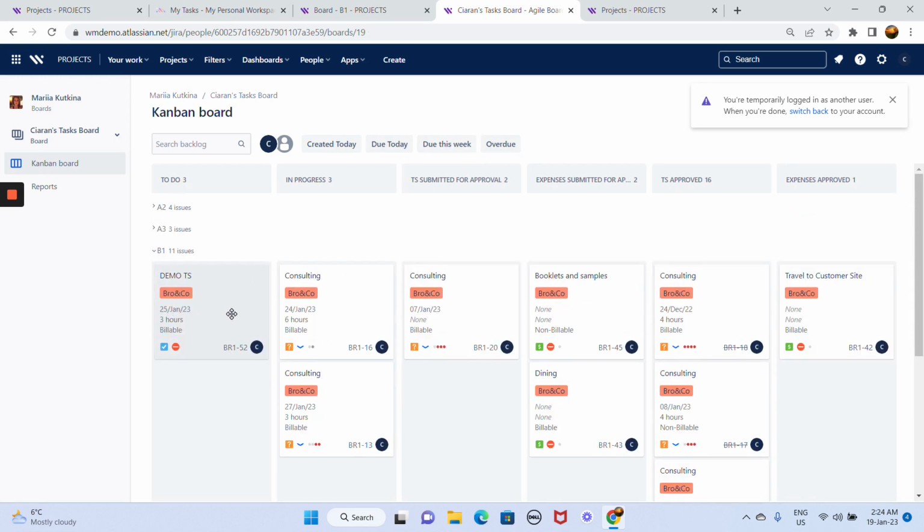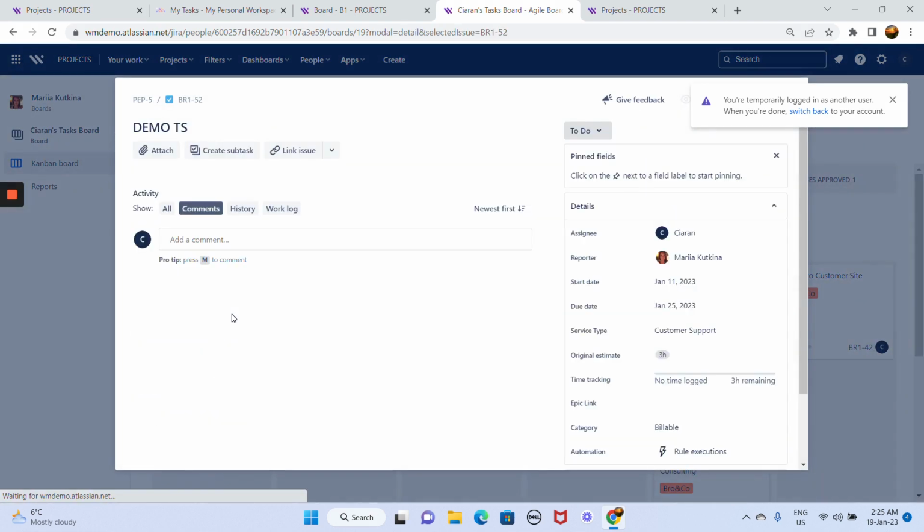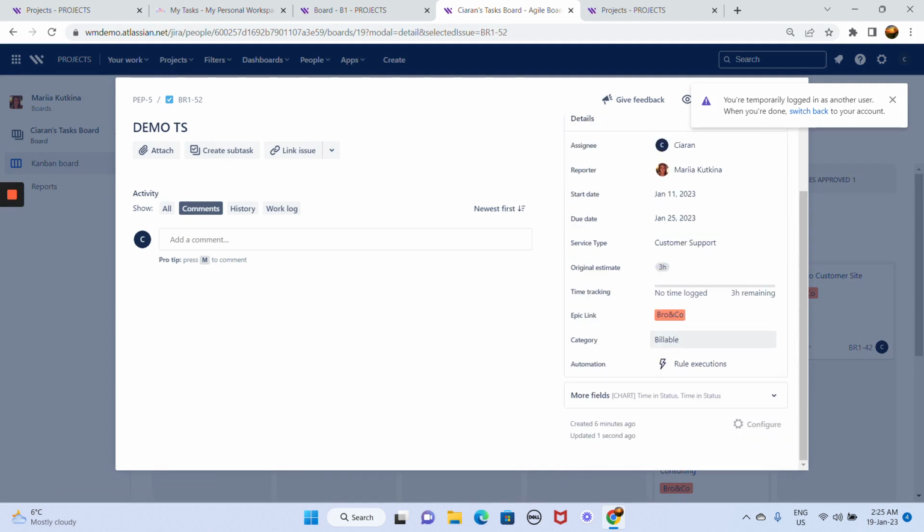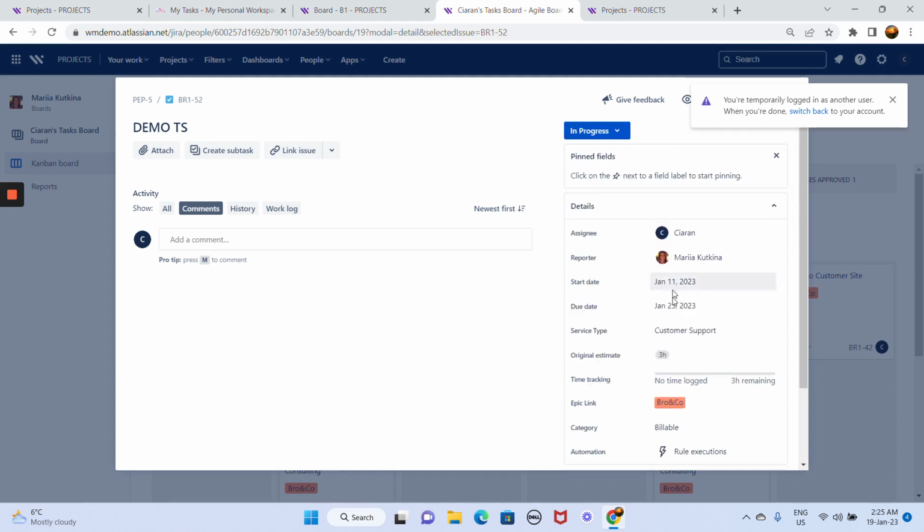This is the one that has just been created. I see that I've been assigned to this task, and I have only 2 steps to move to. In progress would be the first. I am logging in the time.